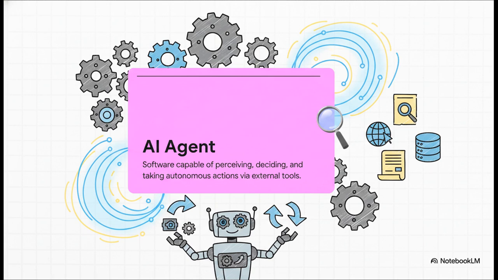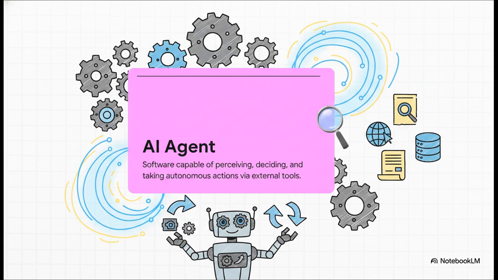To really understand this shift, we need a solid definition. An AI agent is a software program capable of perceiving its environment, making decisions, and taking autonomous actions by interacting with external tools to achieve specific goals. And the absolutely crucial word there is tools. You see, when you give an AI the ability to search the web, execute code, or query a live database, you fundamentally change it. It goes from being a static answering machine into a digital employee.